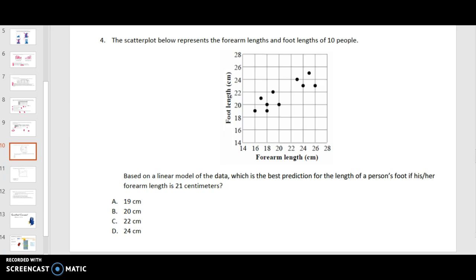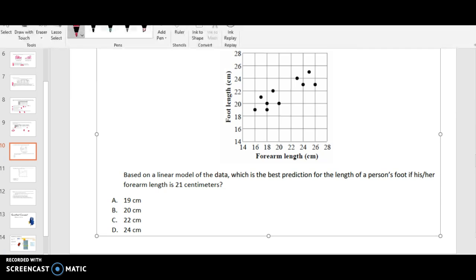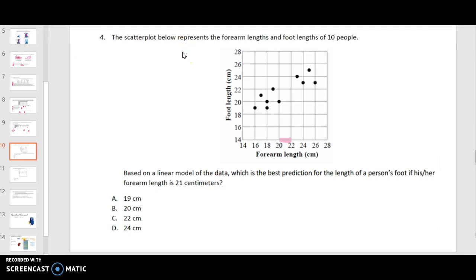All right, the scatter plot below represents the forearm lengths and foot lengths of 10 people. Based on a linear model of the data, what's the best prediction for the length of a person's foot if his or her forearm length is 21 centimeters? All right, so let's look at forearm length. So they're trying to find this area. So between 20 and 22, somewhere in here, we're going to do a dot. And so it's kind of asking you which one of those is the best guess.